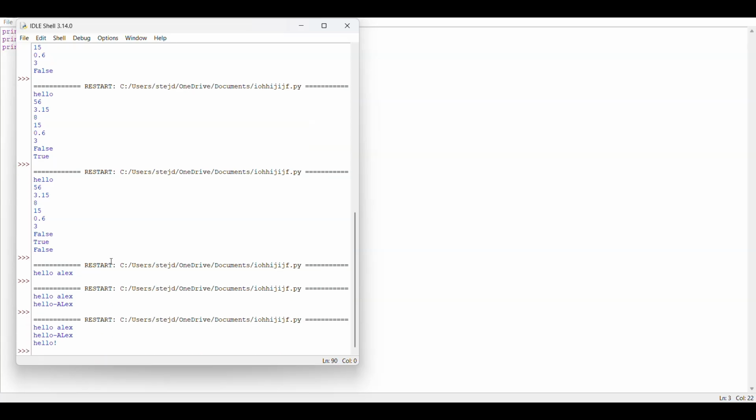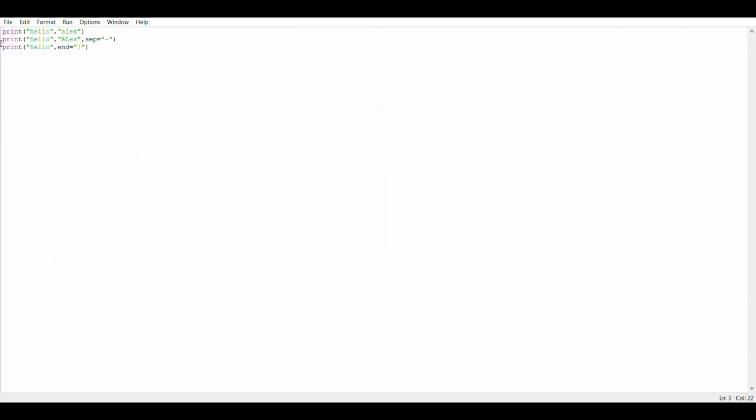So those are the three methods of printing multiple things. If you want to write these things, you can just write them here, like print hello Alex. We'll get to know this in the next slide, so we'll just move on to the next slide.